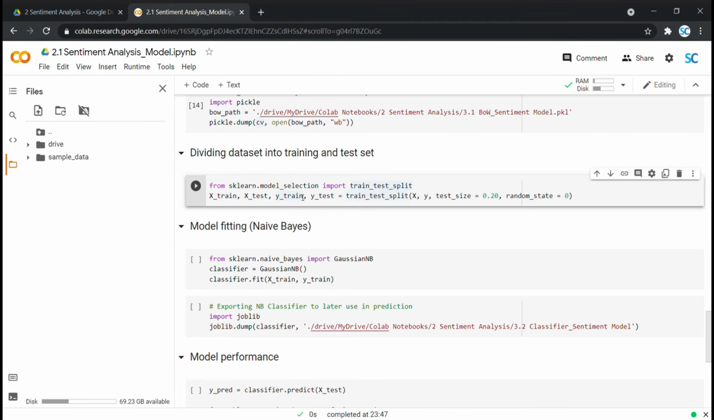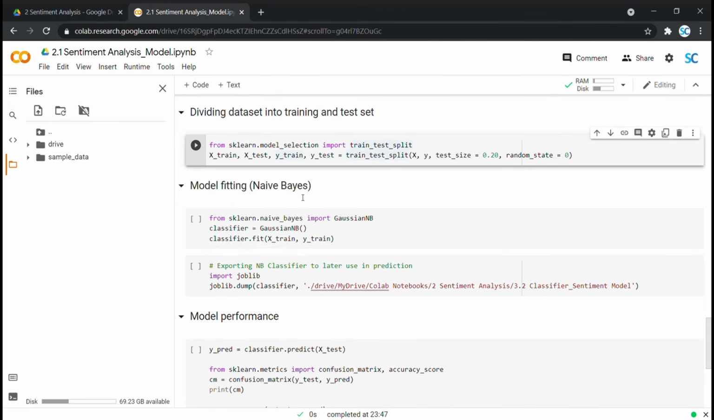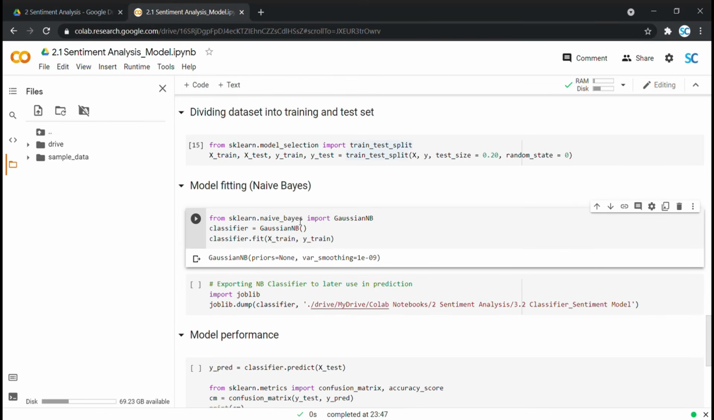Well, congratulations to you for making it to this point where we are all set to train our sentiment based review classification machine learning model. You ready? Let's do it. We are using naive Bayes classifier for model fitting to our training set. Let me run this cell. Great. Our model is ready.